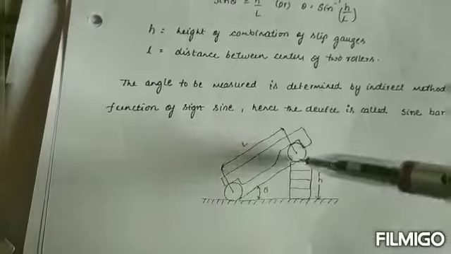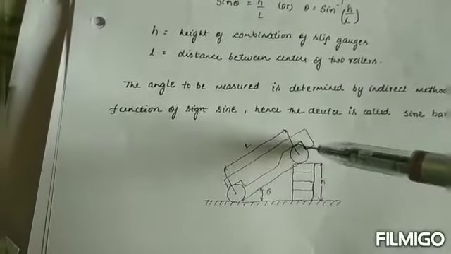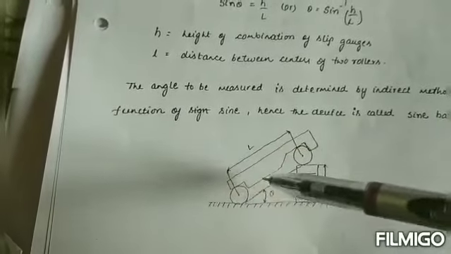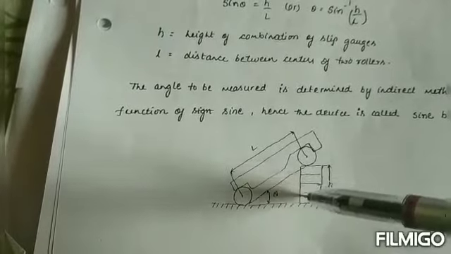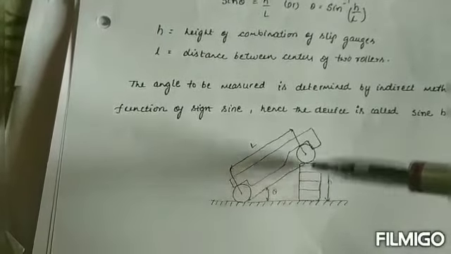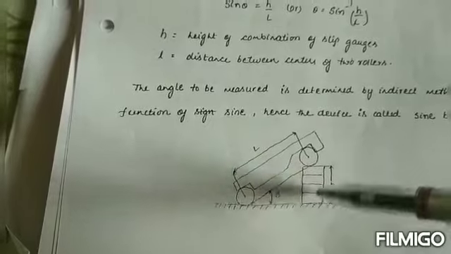To find out, we will take it as a sine bar. Okay, this is the sine bar material. This sine bar material we will use with slip gauges. We will keep the slip gauges, means here we place the slip gauges.